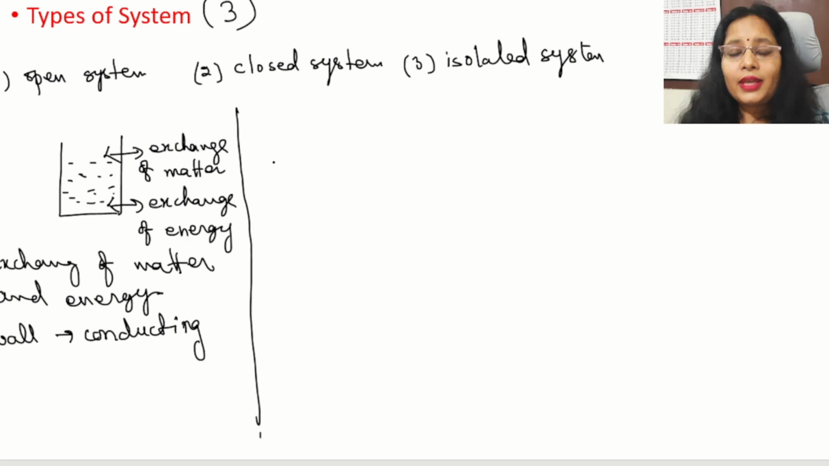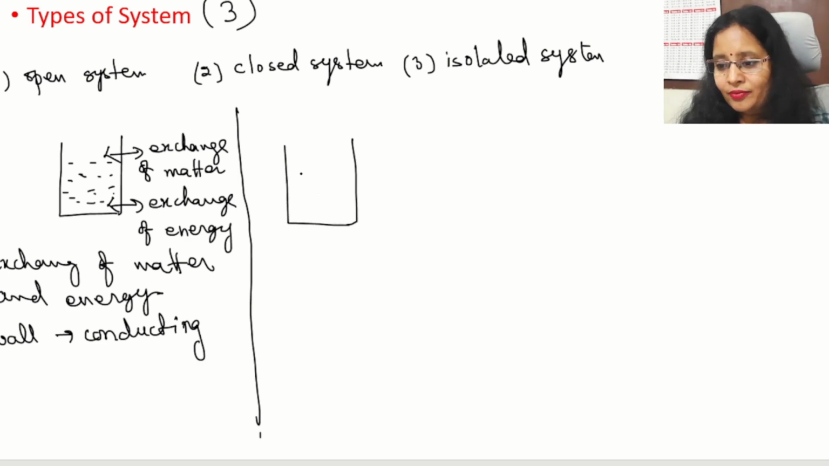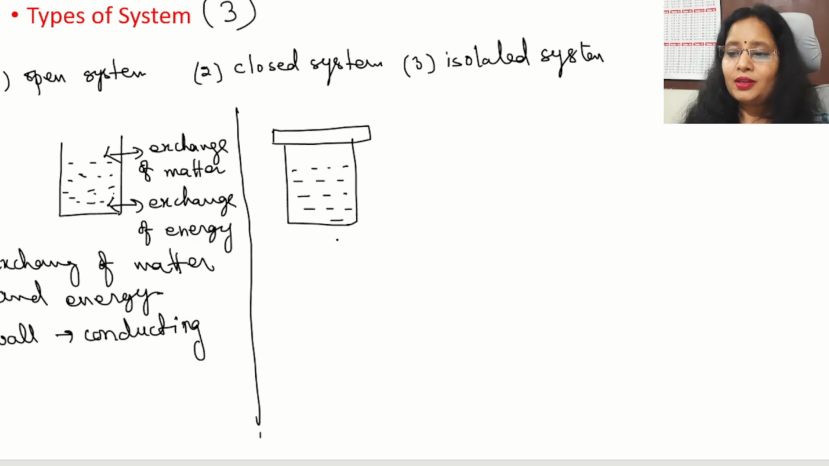Next, come to the closed system. Suppose the same vessel, having conducting walls, having the same kind of reactant or water. But this time I put a lid on this vessel. Clearly seen? I close the system. Now what happens? Matter exchange is not possible.